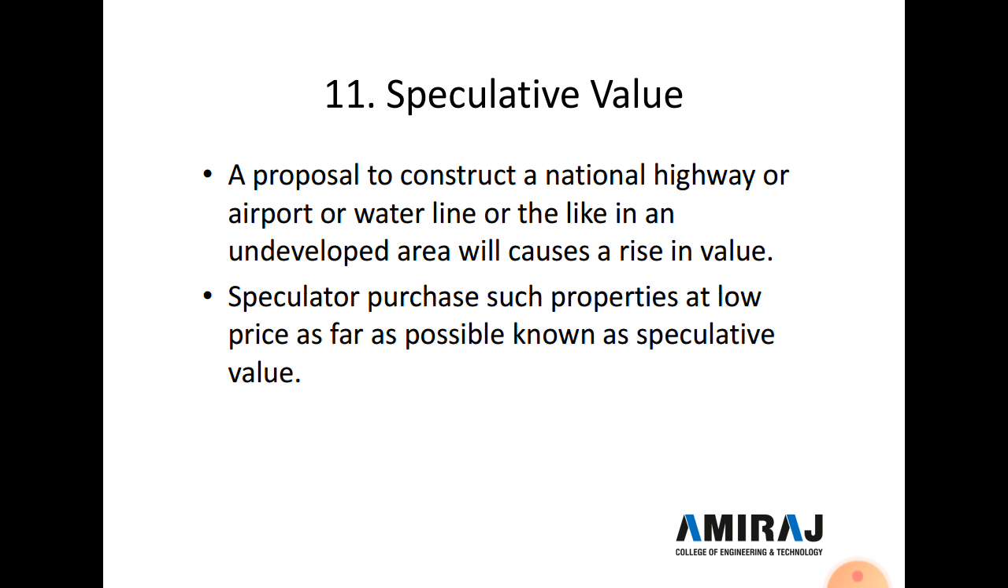Now the 11th type of value is speculative value. A proposal to construct a national highway or an airport or a water line in an undeveloped area will cause a rise in value. So a speculator purchases such a property at as low a price as possible, and this is known as speculative value.